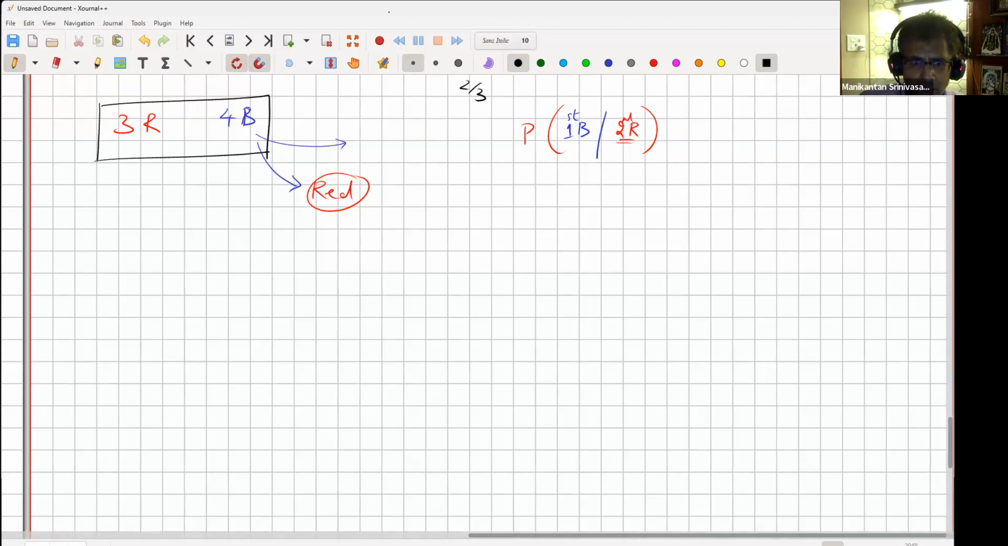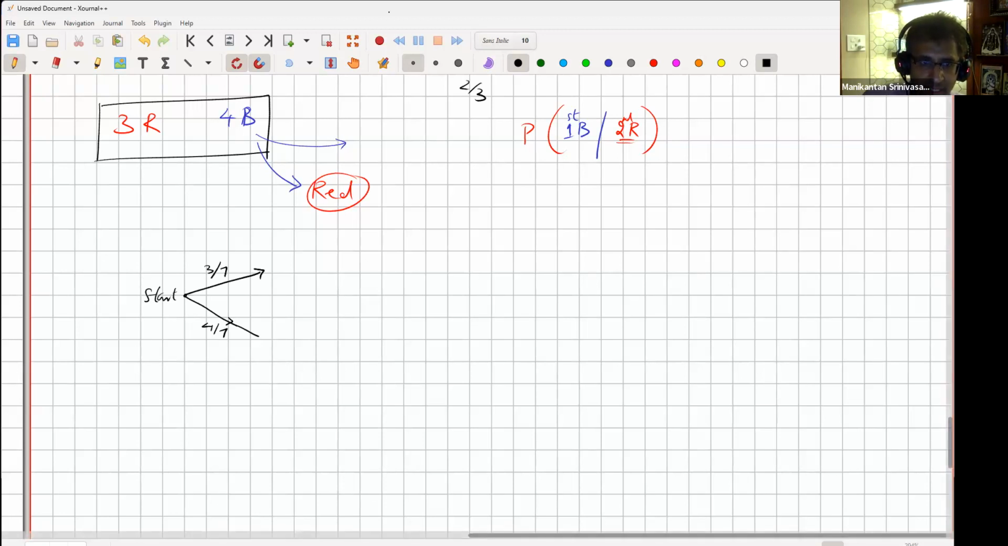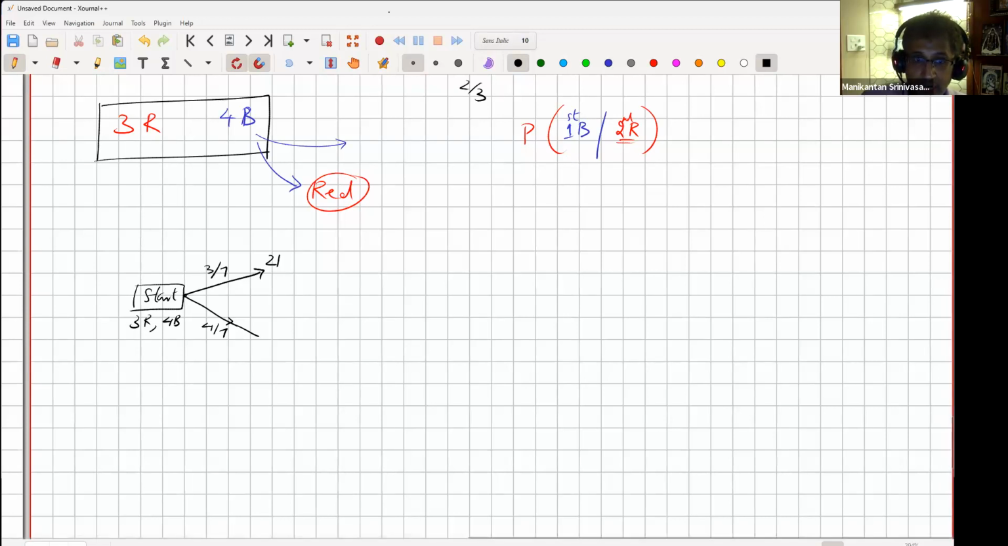So the first ball could have been red. I'm not going to keep changing the font color. So with 3 by 7 probability, it could have been red, right? With 4 by 7 probability, it could have been a blue. So this is the starting state, right? Suppose I picked a red, then how many? The starting state is 3 red and 4 blue. So with 3/7 probability, I'll end up losing a red, right? So this is the red ball, but I don't know, right?